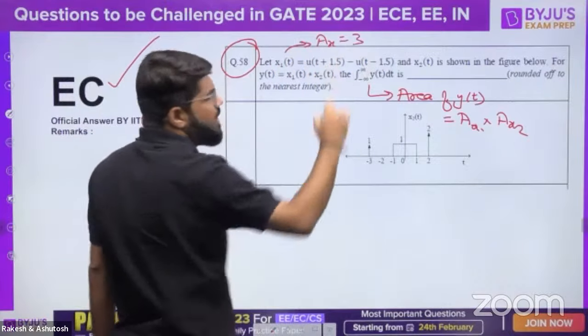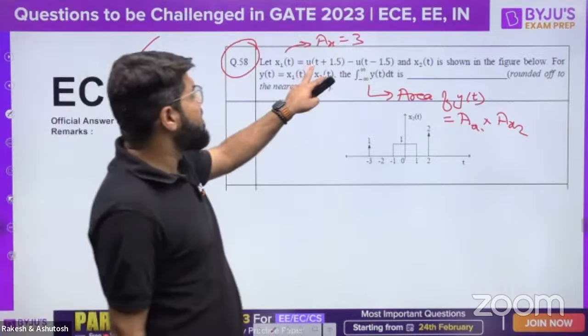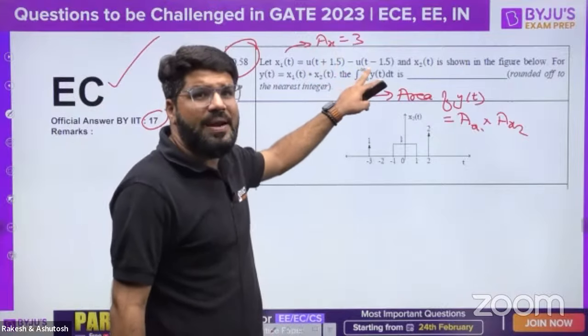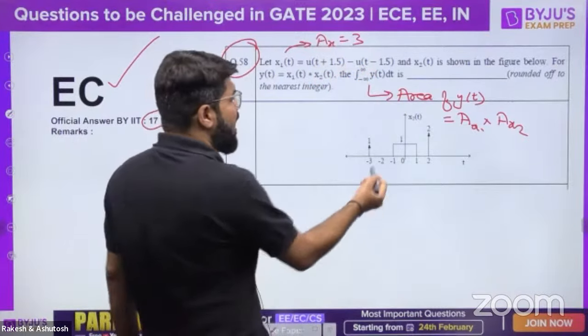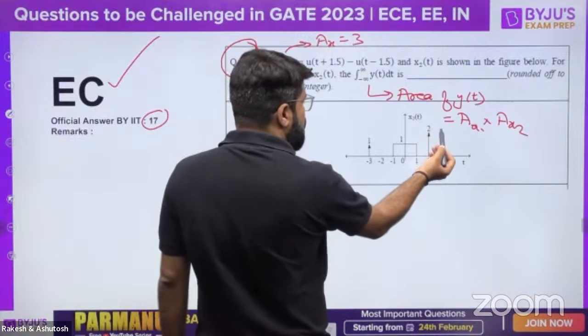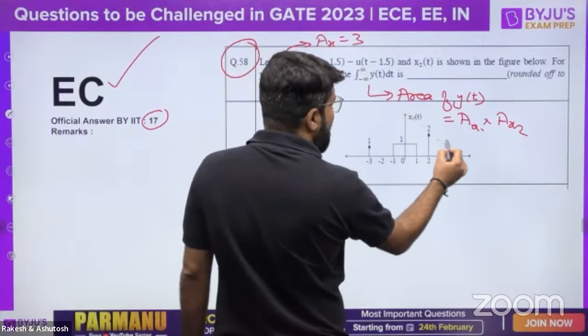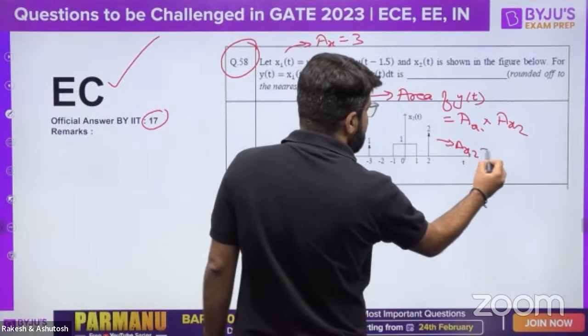I'm not explaining in detail, just giving you brief hints, because it is a unit step minus a shifted unit step. A rectangular pulse is going to come with the width equal to 3. Okay, so the area will be 3. And what is the area of this signal? 1 plus 2 plus 2. So the area of the x2 signal is equal to 5.